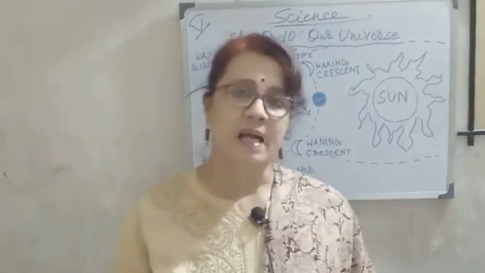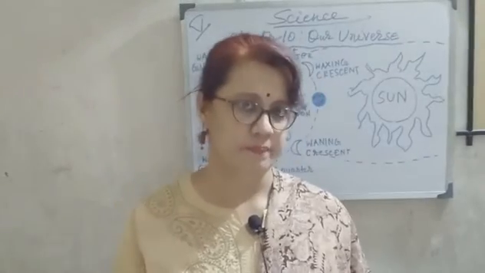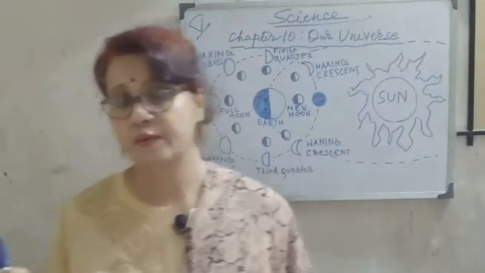Our Earth is the 3rd planet of the solar system.